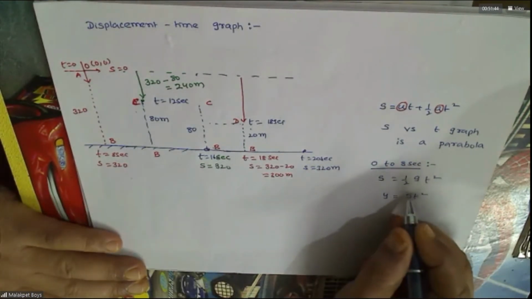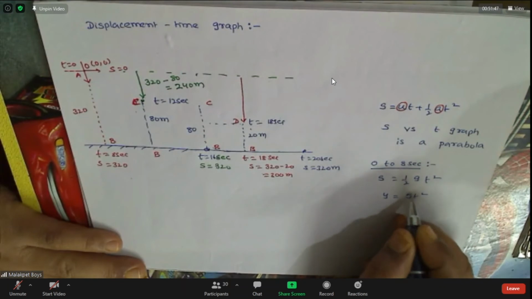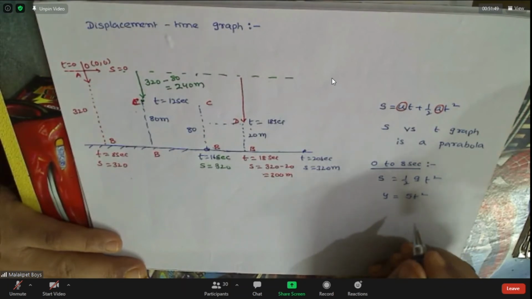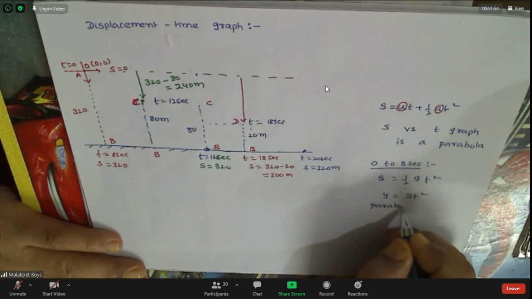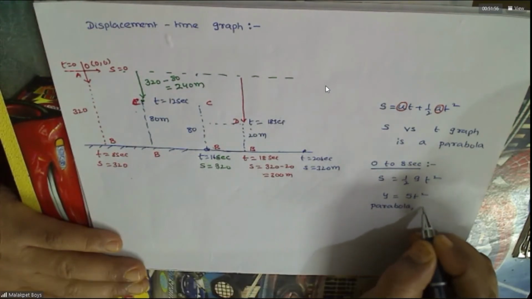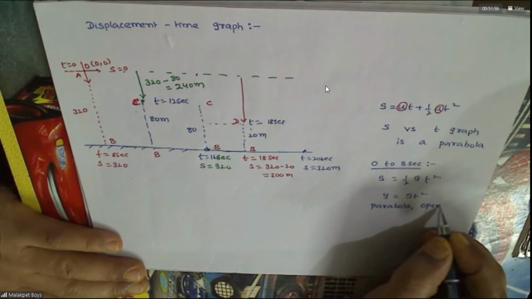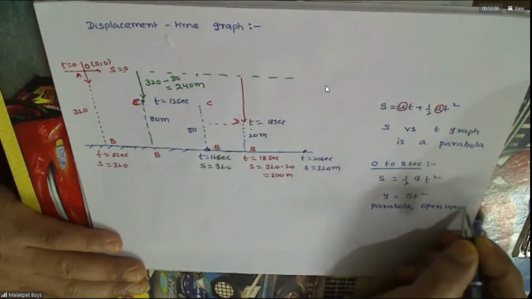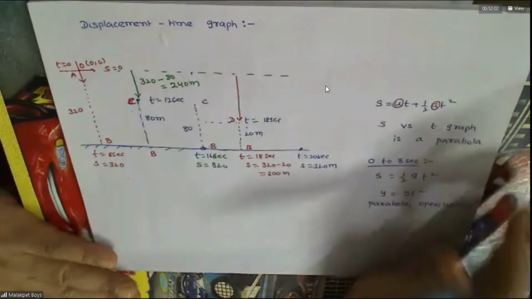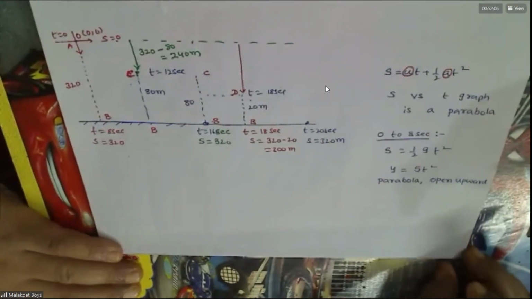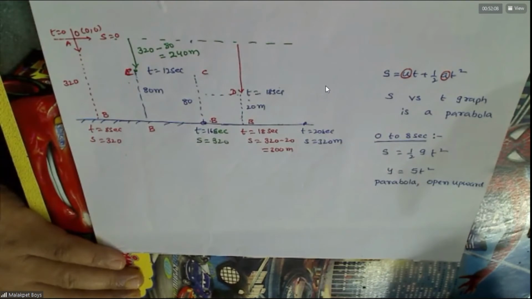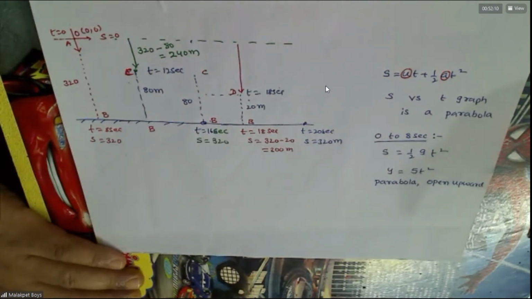So here the coefficient of t square is positive, so it's a parabola opening upward, no? Till here you followed. Yes, sir.